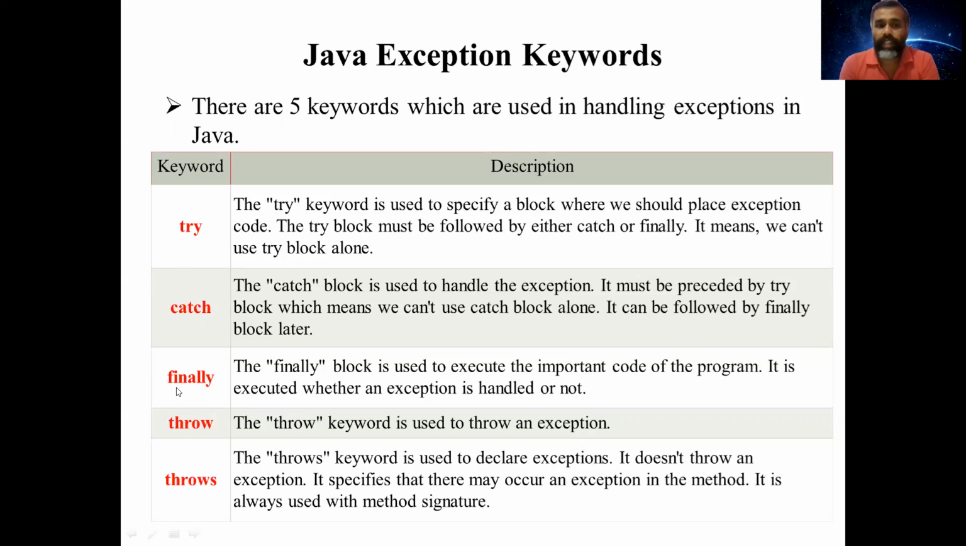And the third keyword, finally. The finally block is used to execute the important code of the program. It is executed whether the exception is handled or not. So in some scenarios, we need to execute certain code even if the exception is handled or not handled. In those scenarios, we will be using the finally block.